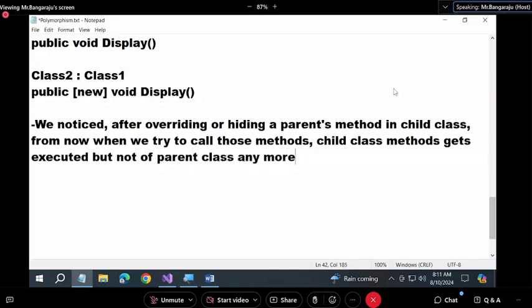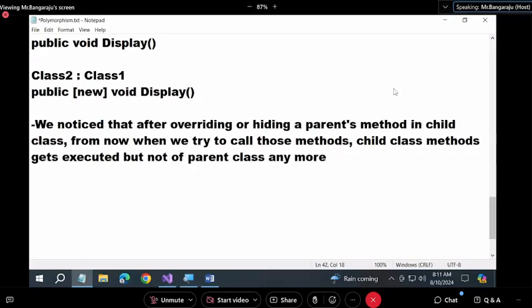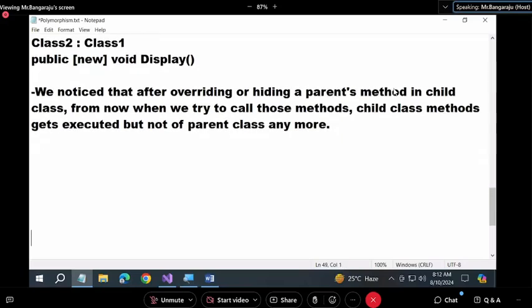Am I correct? We noticed it very clearly. Before re-implementation, the parent's method runs. After implementation, the child's runs.